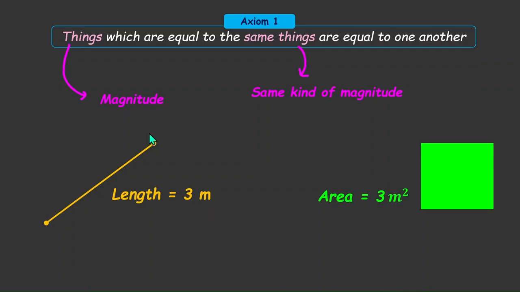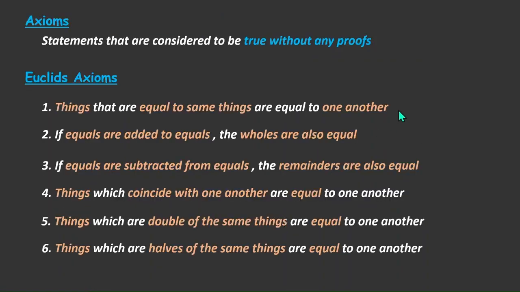Yes, they are both magnitudes, but they're not the same kind of magnitude. While this is length, this is area. And we can also see that here, length is 3 meters, whereas area is 3 meters square. So they are not the same, and we can't compare them using Euclid's axiom 1 and say that they're equal. So this would not be equal. So we have the first axiom done.